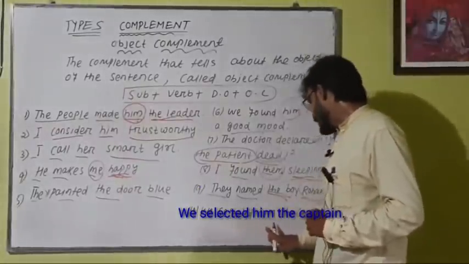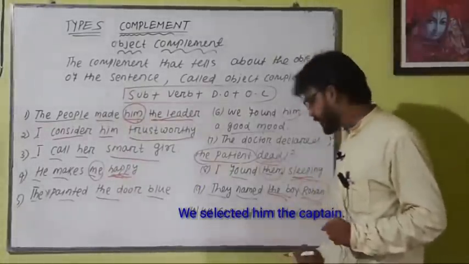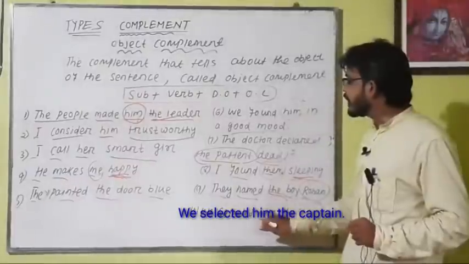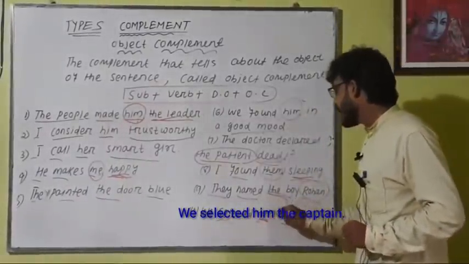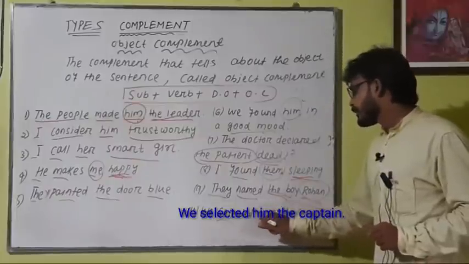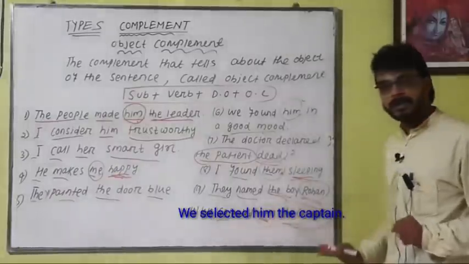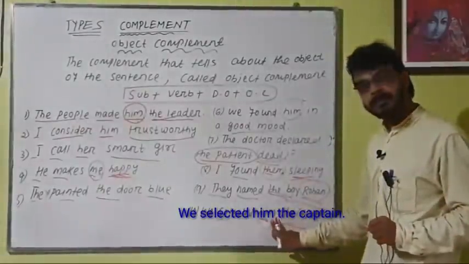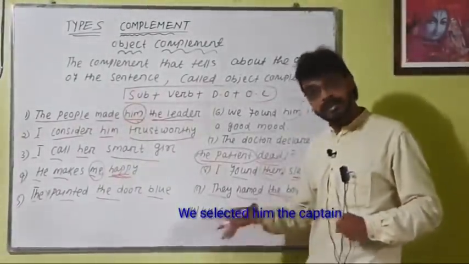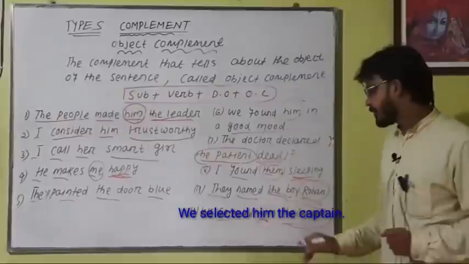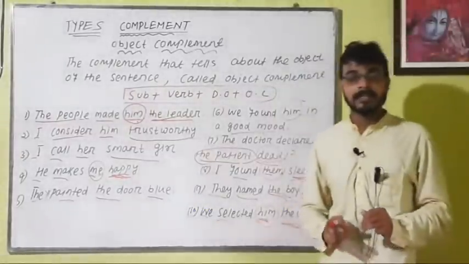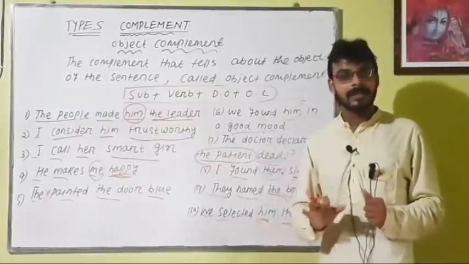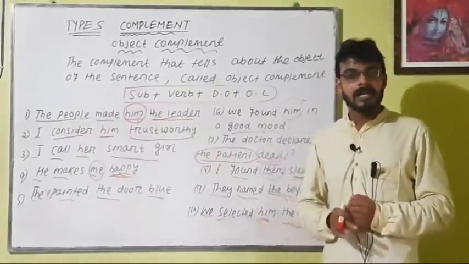We selected him the captain. Who is the captain? Him. Subject, verb, object, captain. So here captain and him, this is the object complement. Clear? It gives information about the object, not about the subject. We are not the captain. We selected him as our captain. The captain, that is the object complement. I think you have got a complete idea about subject complement and object complement.